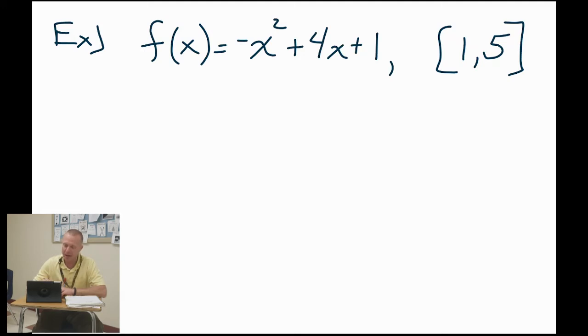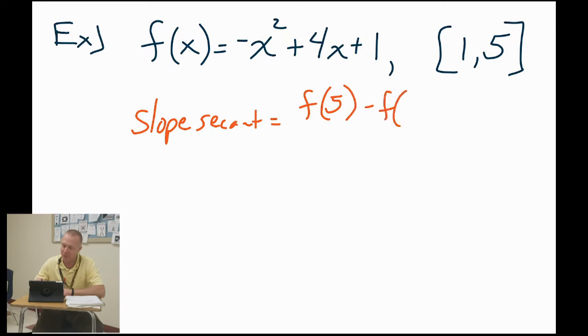It starts by finding the slope of the secant. Now, the slope of the secant is actually just good old rise over run, or f of 5 minus f of 1 all over 5 minus 1. I find that the hardest thing for kids with this whole lesson is trying to figure out the numerator. You just want to remember, when the teacher says f of 5, that's simply plugging 5 back into the function. You'll notice that I didn't do anything with the derivative yet. I'm just plugging 5 into the function.